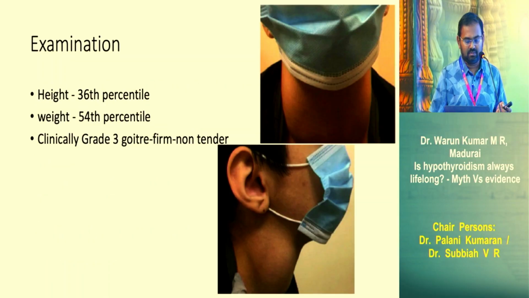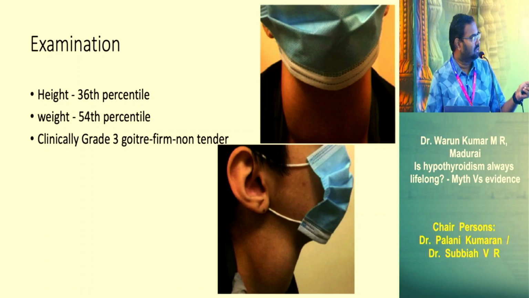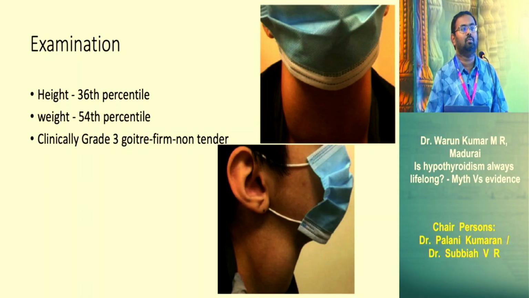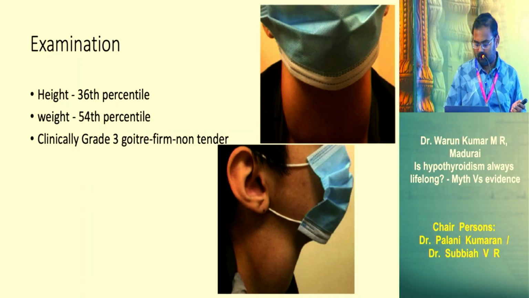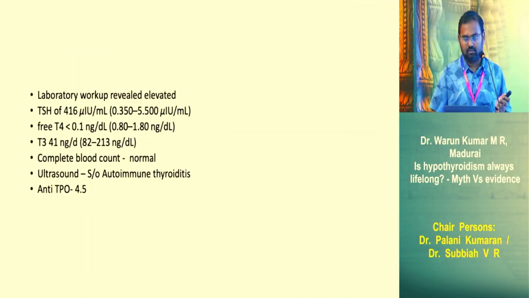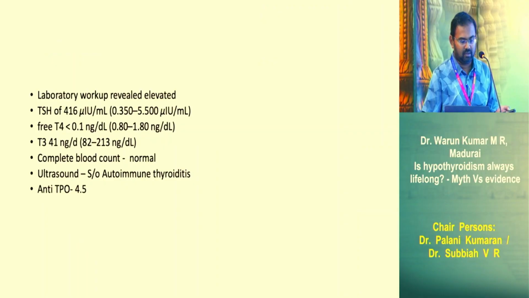He was referred to us, and the height of the child was on the lower side, around the 36th centile for age, and the weight was approximately normal. The child had a grade 3 goiter. Sorry for the photograph, it was a grade 3 goiter. We can see the goiter when the child has the neck extended, and the goiter was firm and non-tender. Because there was no tenderness, the mother didn't worry about the swelling.